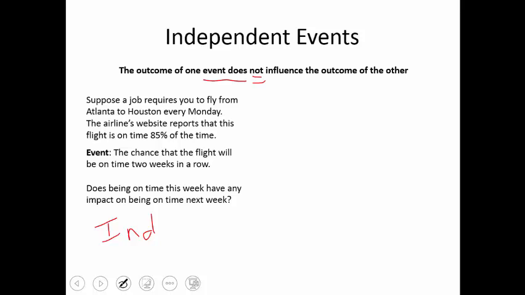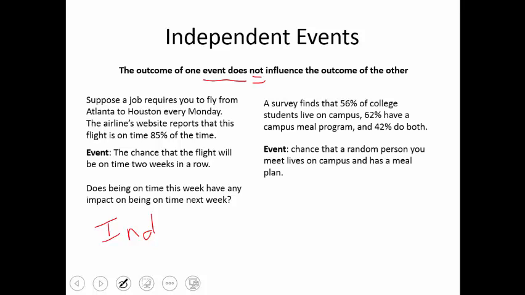Now again, if it was one flight right after the other, like two consecutive flights, that could have an impact on each other. But the fact that these are a week apart means they are independent. So let's take a look at another example.